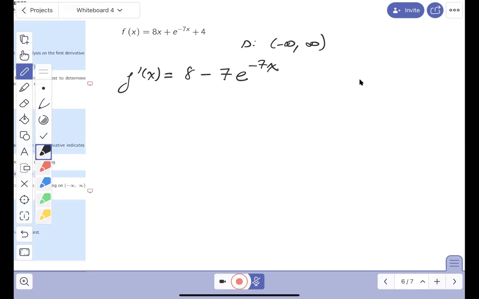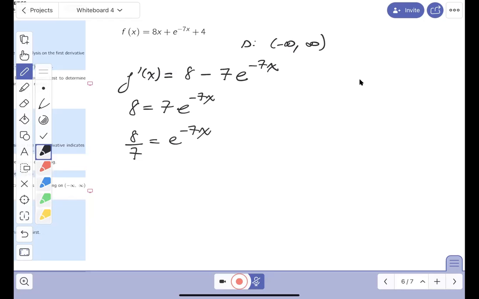Now this derivative here is defined everywhere, but it's 0 somewhere. So I'm going to figure that out. When is it 0? It's 0 when this 8 is equal to 7e to the minus 7x. Divide both sides by 7. I get 8/7 equals e to the minus 7x.